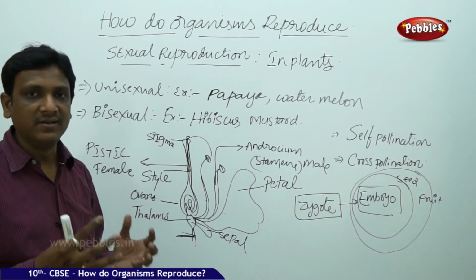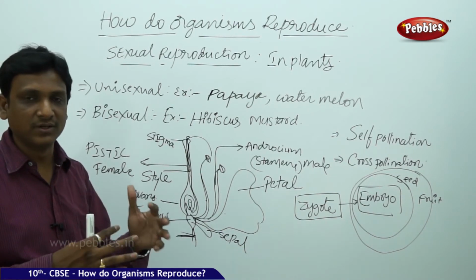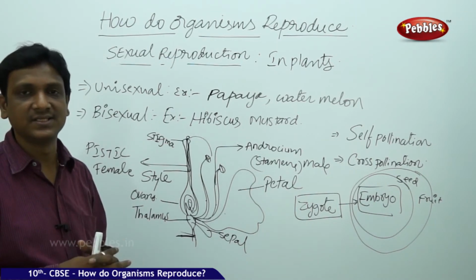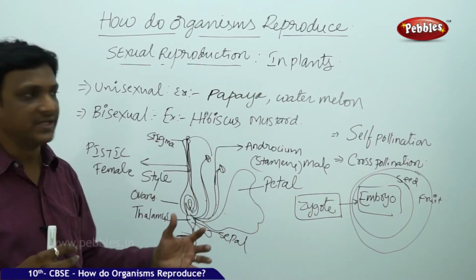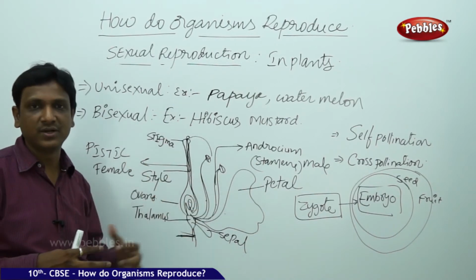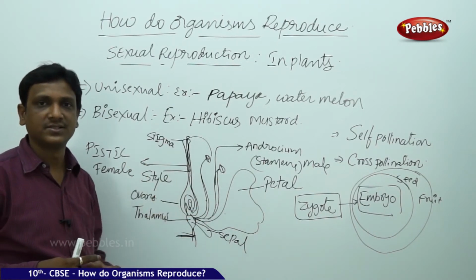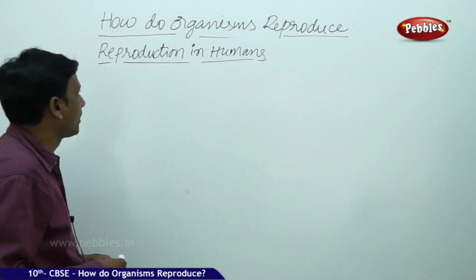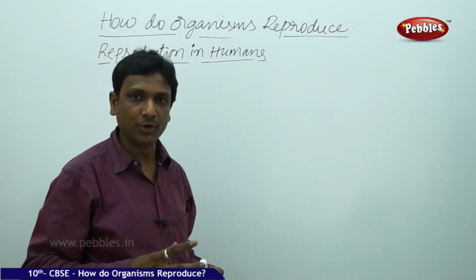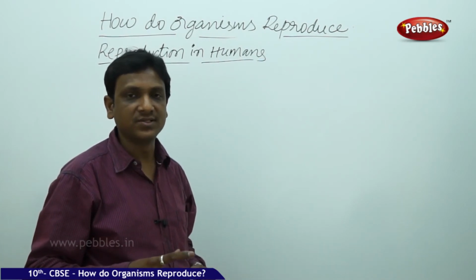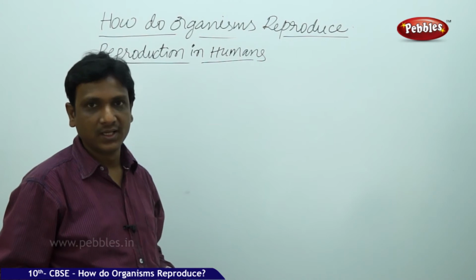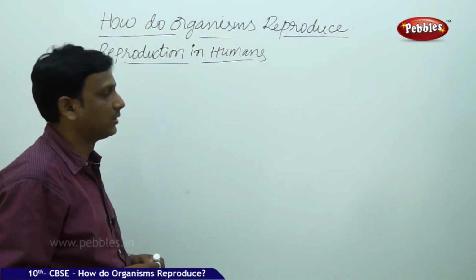You might have done various activities and experiments in your 3rd, 4th, 5th classes about seed germination, and the various conditions necessary for it. You can relate those things to sexual reproduction in plants. So this is the way sexual reproduction takes place in plants. Now let us see reproduction in human beings. We have seen reproduction in plants, now reproduction in animals, but here we are not discussing the various modes of reproduction in lower forms of organisms or animals. We are going to discuss reproduction in human beings.